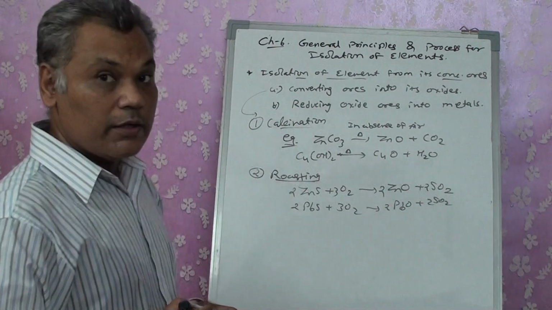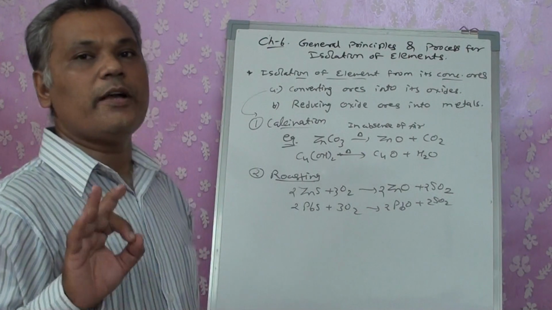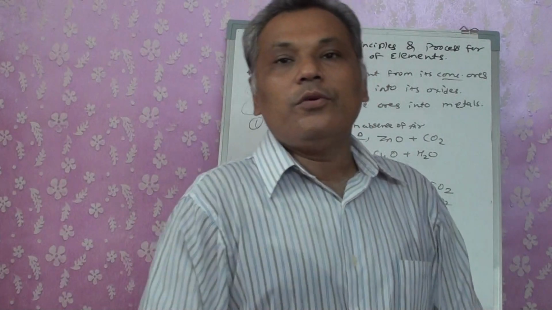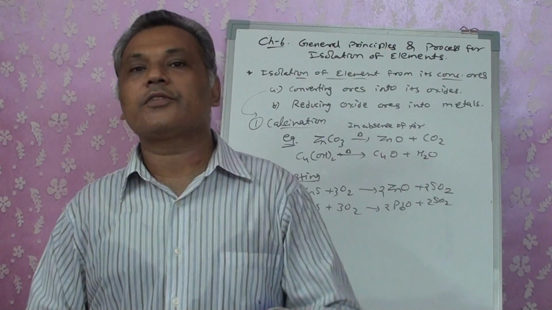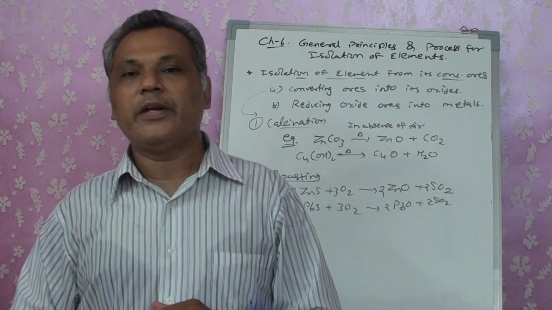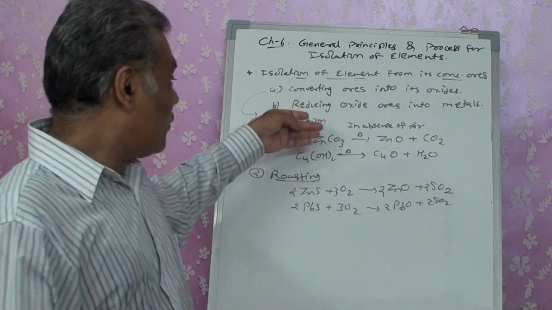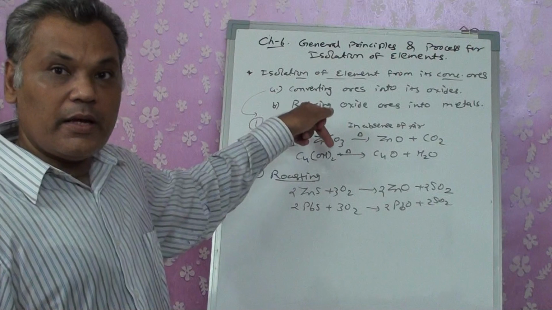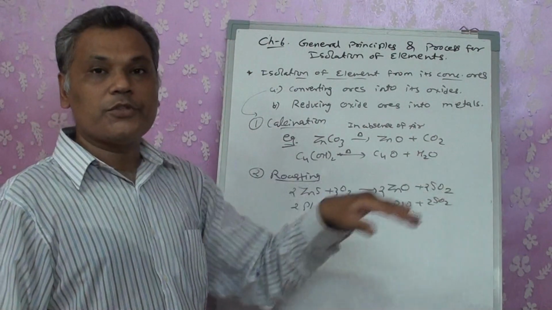Particularly for roasting, mostly you will have sulfide ores, because they do not contain oxygen at all, and if you want to convert them into an oxide, it is necessary that air has to be present, which will convert the compound into its oxide, right? Those compounds which have oxygen present in their formulas, in that case we are heating in absence of air.